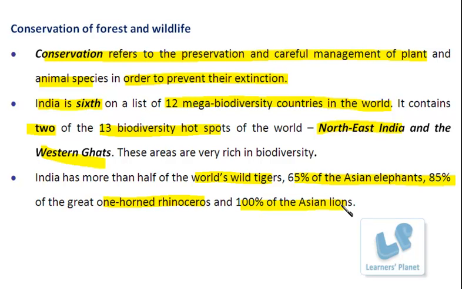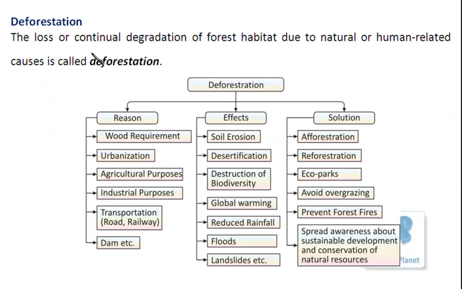And you know what is the reason behind that? The major cause for this is deforestation. And why this deforestation is done, all this we have to discuss. Deforestation is defined as the loss of forest habitat, right? In simple terms, it is the cutting down of trees on a large scale from the natural habitat.